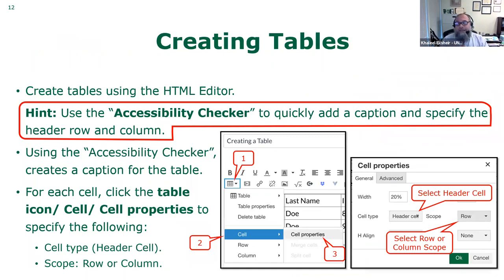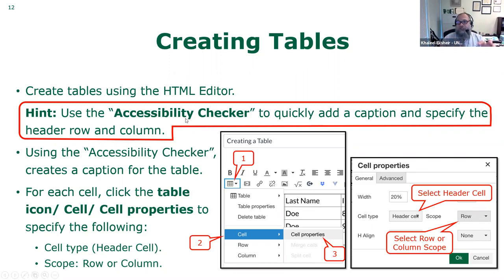You also can create tables on Canvas to present your data. The table normally has a header row and header column. Make sure you specify those header row and header column. Now, what I found is that it is kind of difficult to select and specify the header row and header column. That's why when you create the table, add your content, like the data in the table, then